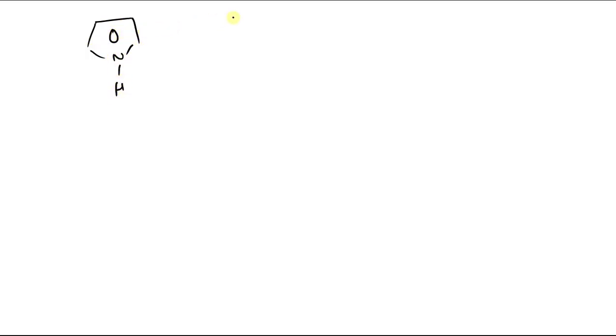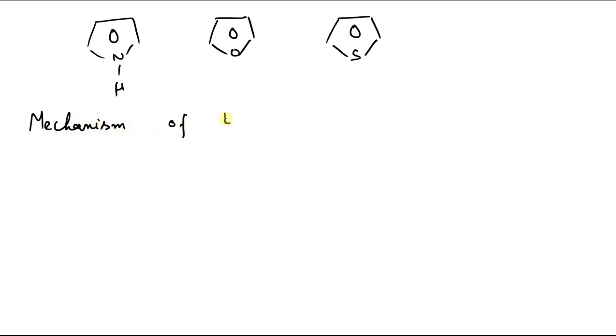Now we will see how these five-membered aromatic heterocyclic compounds that we have discussed so far, like pyrrole, furan, and thiophene, react with electrophiles. We already know their structures, and electrophilic substitution is a characteristic reaction of aromatic compounds. So let us first see the mechanism of electrophilic substitution. After discussing the mechanism, we will see orientation.